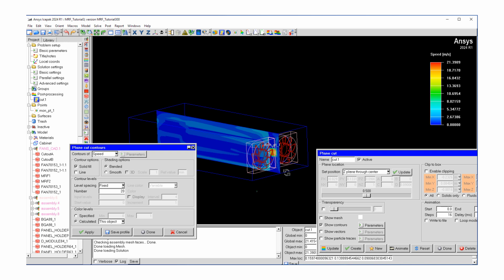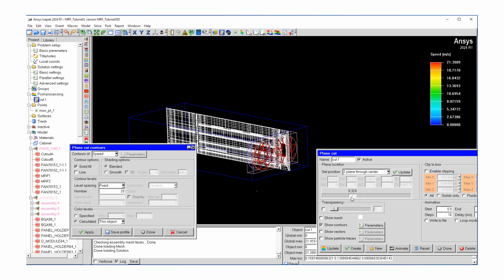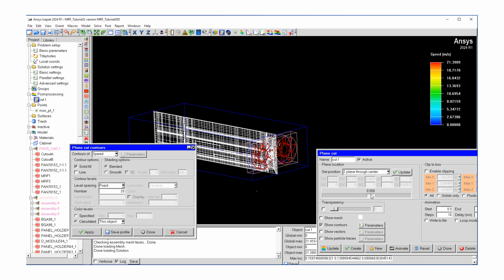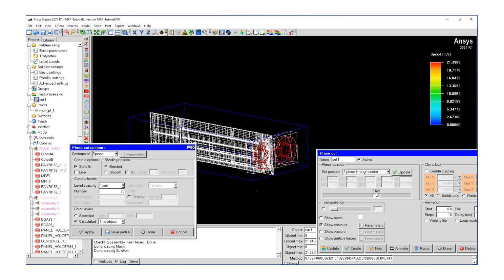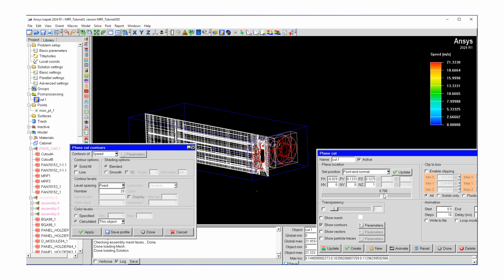So we can see that there's a fast flow region there. Let's cut through roughly the center of the fan.